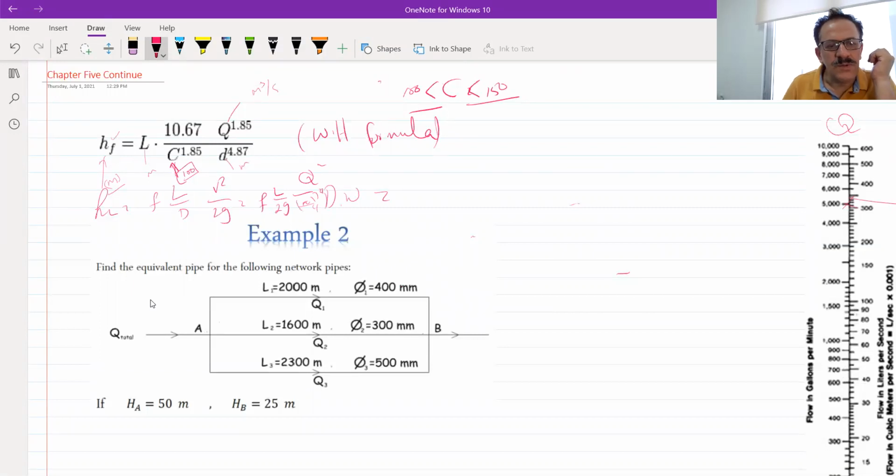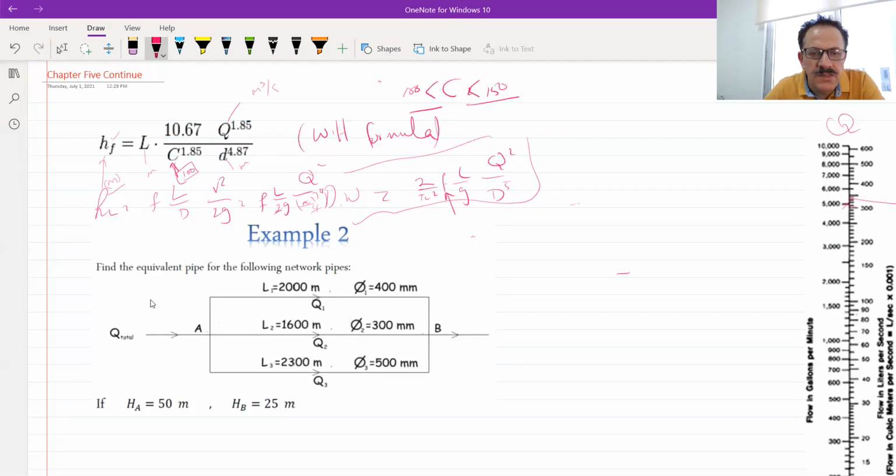This will be 2 f L over g, Q squared over d power 5. I think there is a pi here somewhere, a pi squared. Yeah, there is a pi squared here.